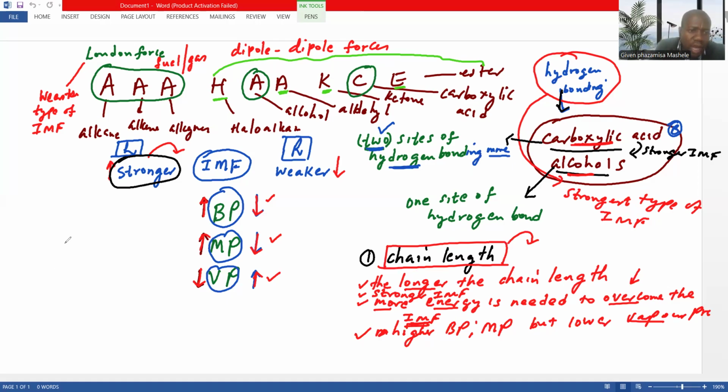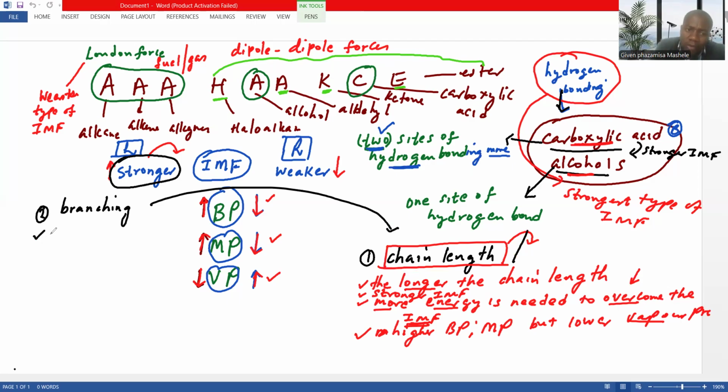Number two, another factor that can affect either boiling point, melting point, or vapor pressure is the issue of branching. We can relate this with the chain length, because a compound that has a longer chain length is less branched. Now, let me say this.